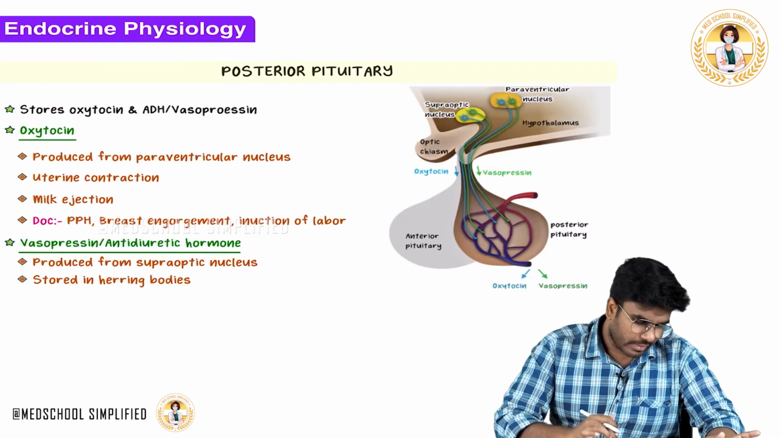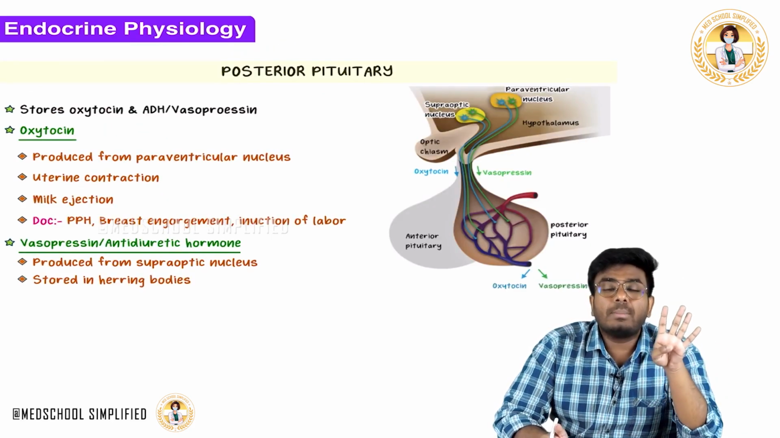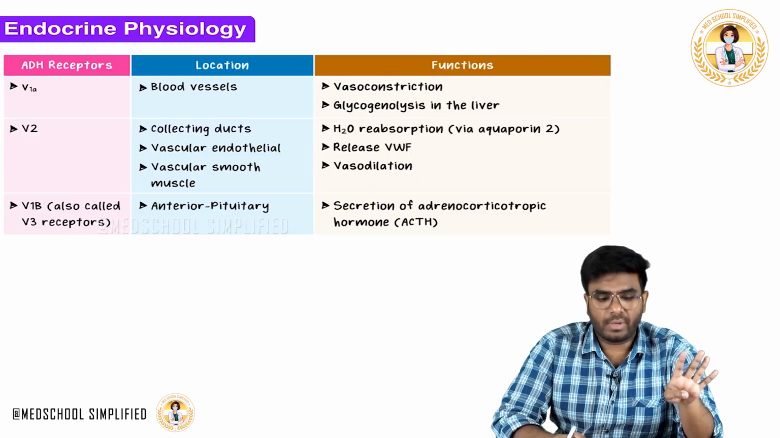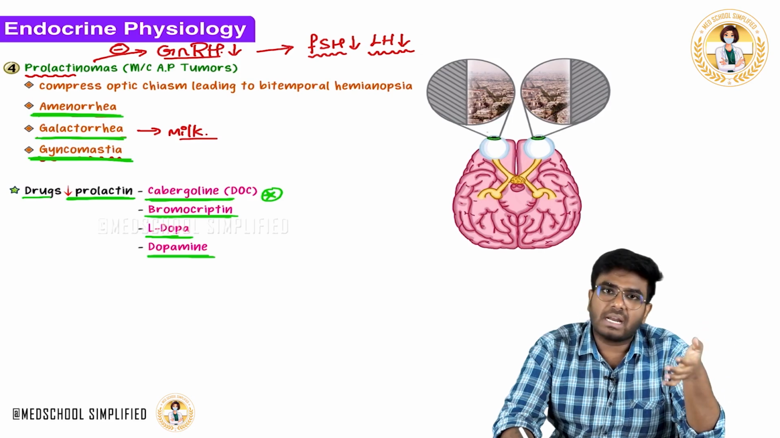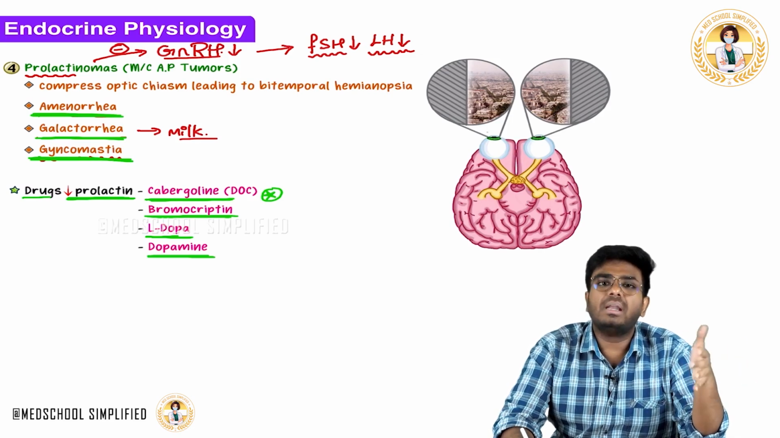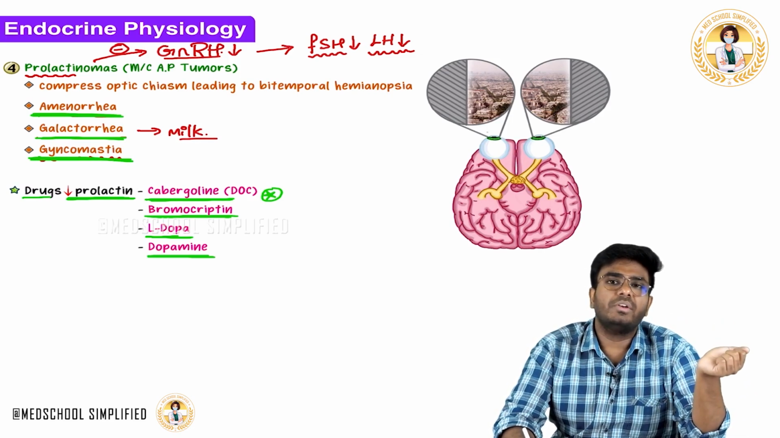So with this we are done with the four important clinical cases related to the pituitary gland. In the next video, let's start with the topic of the posterior pituitary and the hormones from the posterior pituitary. Hope the video is helpful. Thank you.